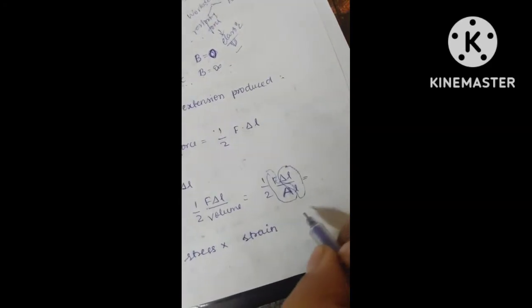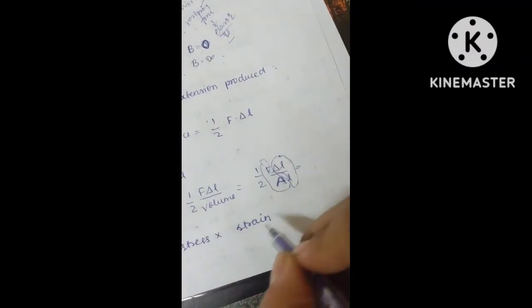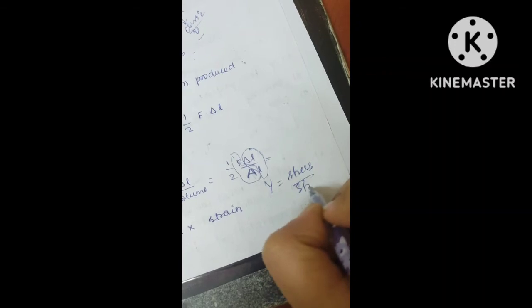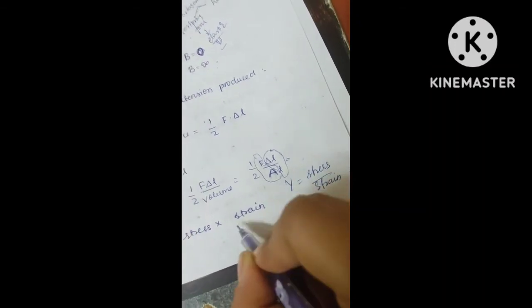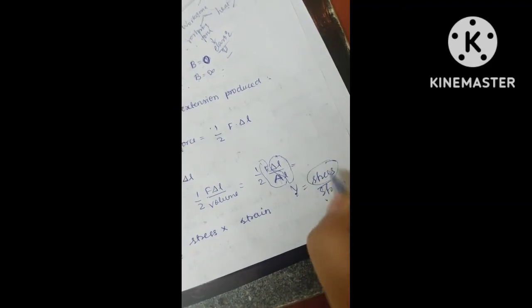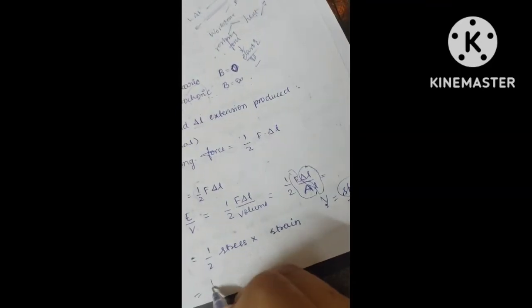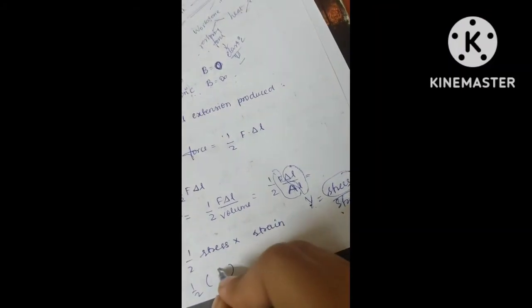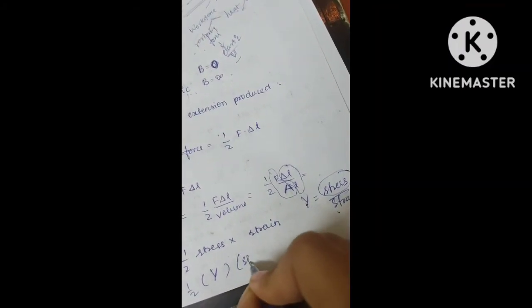Also you can change this formula into different terms by using Y equals stress upon strain. For example, if they are asking in terms of Y and strain, put stress in terms of these. So half into stress, how will you put it, Y into strain, right? So half Y into strain square.